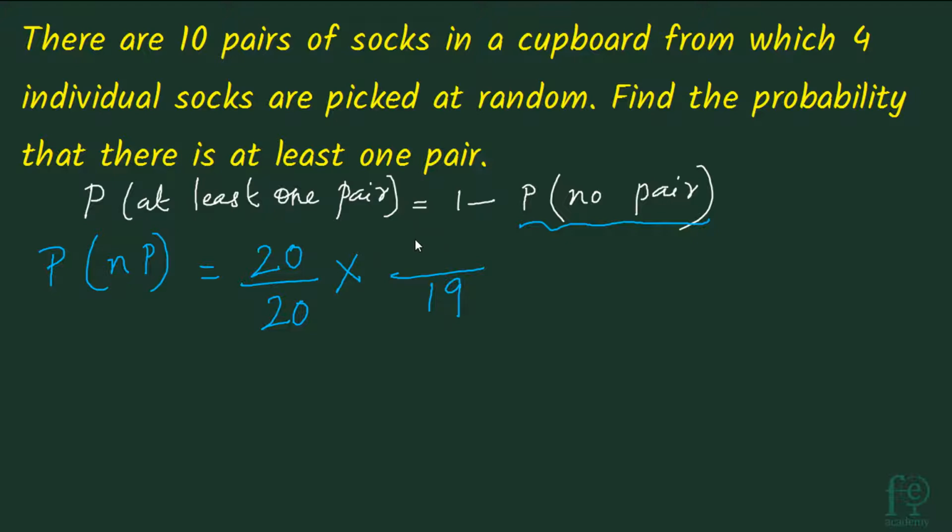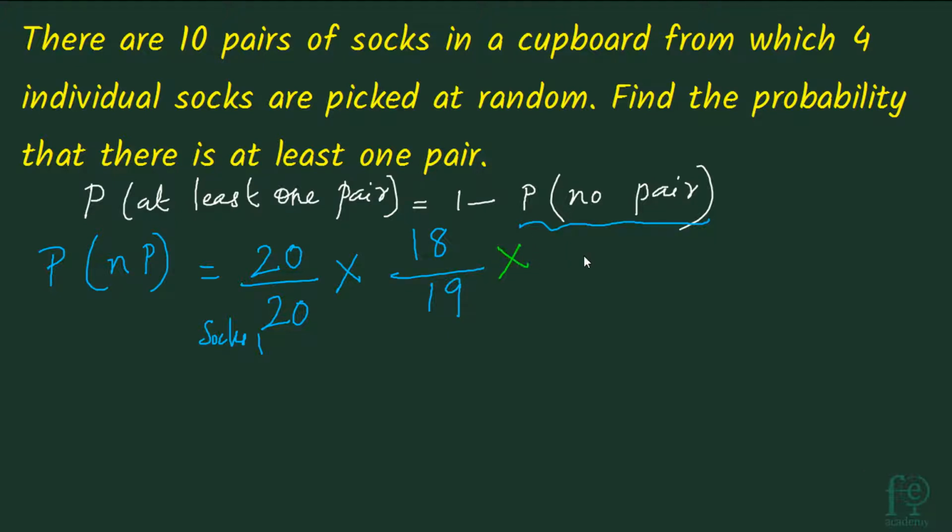Now he should not pick the pair corresponding to sock 1. Okay, so he has already taken sock 1. So there is a pair corresponding to sock 1 that he should not pick up. We are considering the probability of no pair. So he should not pick up sock 1 and he should not pick up the pair of sock 1. So his total favorable events will be 18. So 20 by 20 into 18 by 19 into.